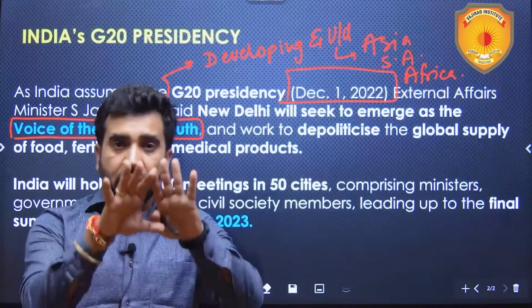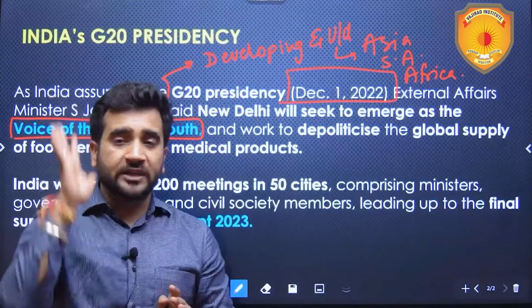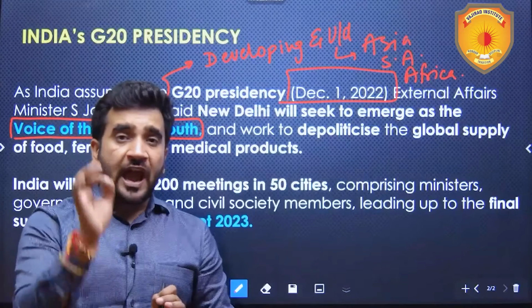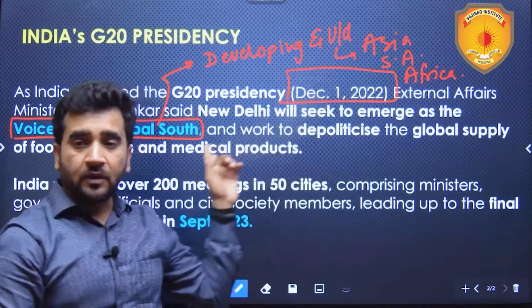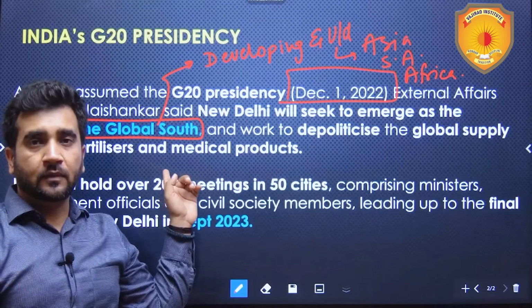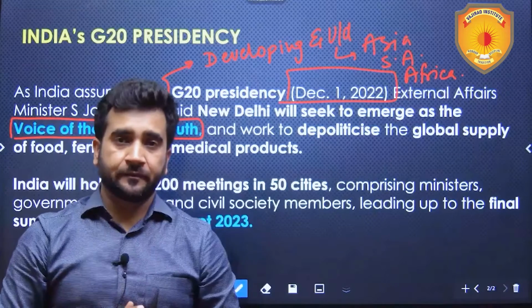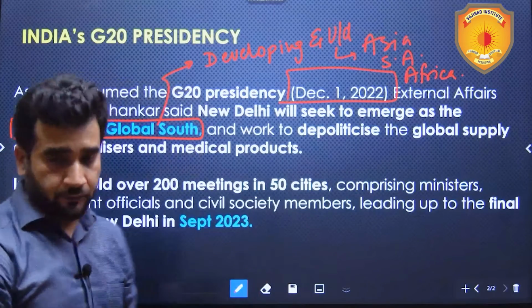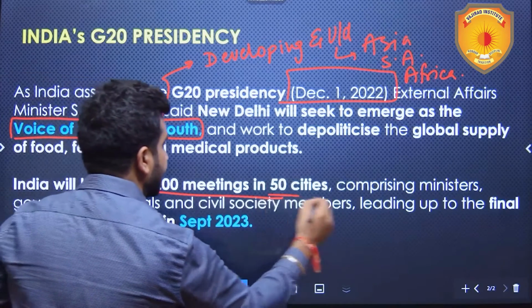In that Russia-Ukraine crisis, the food, fuel and fertilizer prices went up, which had the maximum negative impact on the global South. These are already struggling and their struggles intensified. This was the scenario. India will hold over 200 meetings in 50 cities.